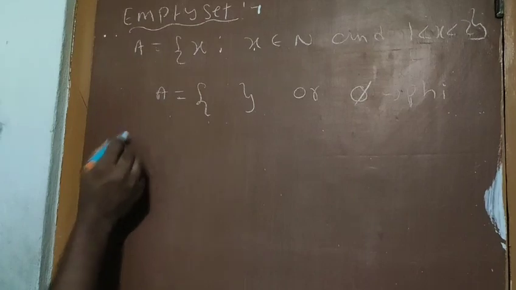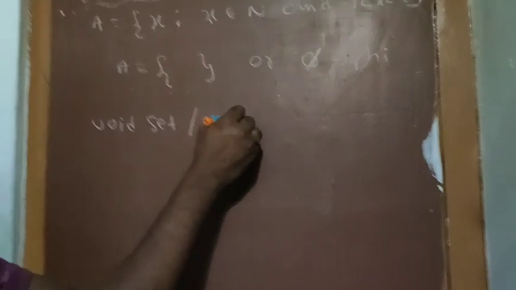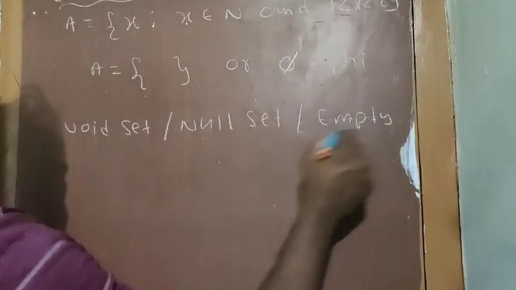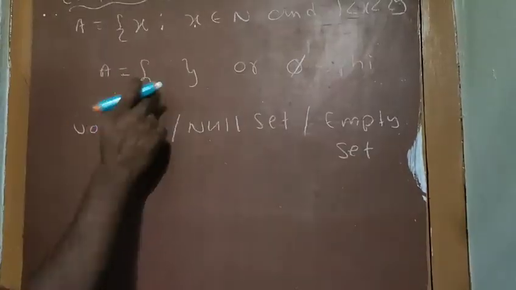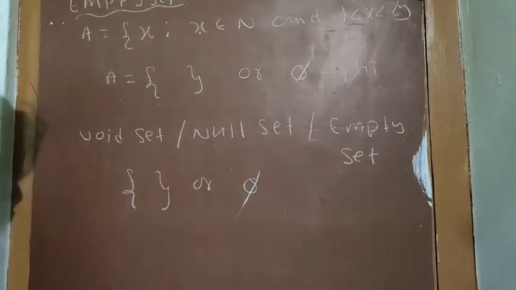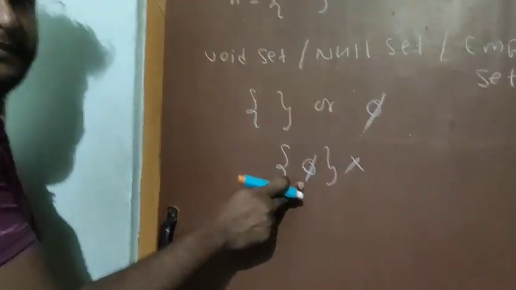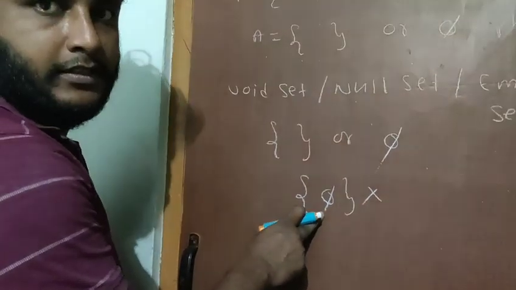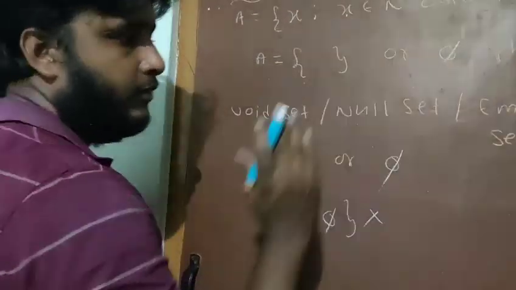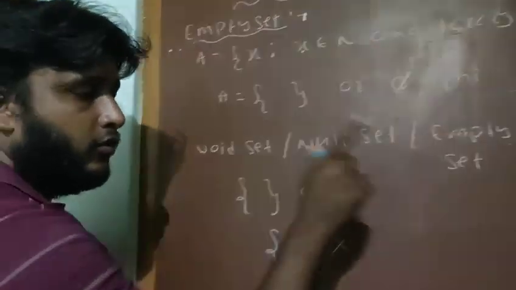We have different names: void set, or null set, or empty set. These are the different names of the set, and the representation of the empty set is either empty braces or phi. But children often make a mistake and write it like this. This is wrong. This is not an empty set, this is a singleton set. So either empty braces or the symbol phi you have to use. A set having no element is called the empty set.